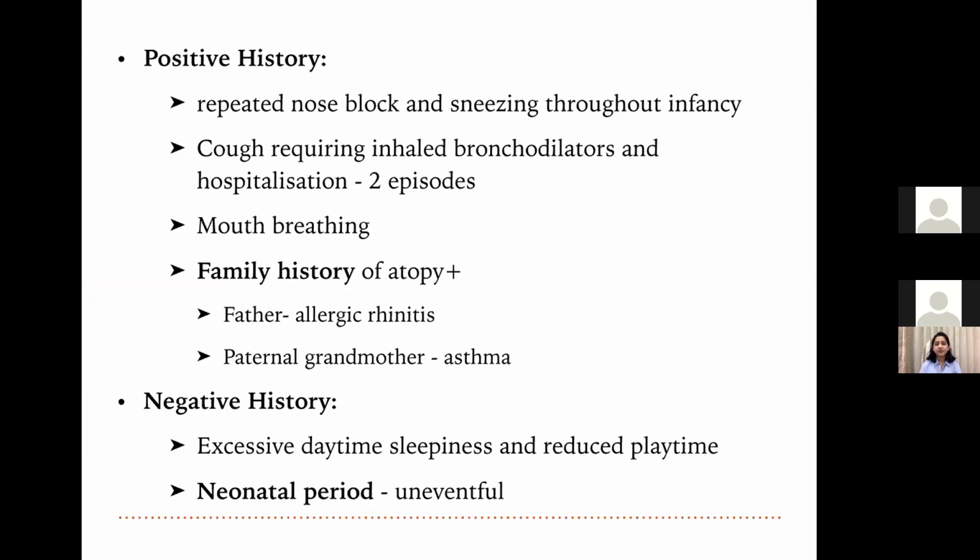She had history of repeated nose blocks and sneezing throughout infancy. She had 2 episodes of hospital admission for cough requiring inhaled bronchodilators, and she was a mouth breather. Family history of atopy was also strongly positive. Father had allergic rhinitis, and paternal grandmother had asthma. However, she didn't have any daytime symptoms of reduced playtime or decreased activity, and her neonatal period was uneventful.